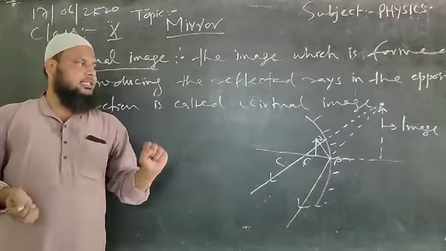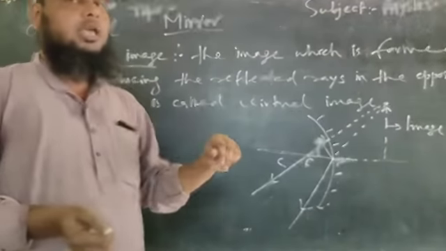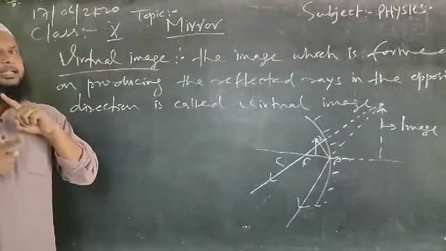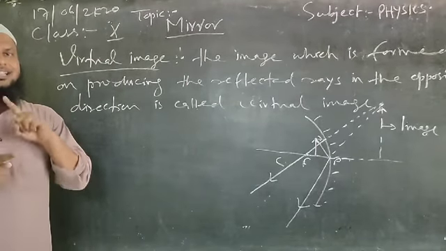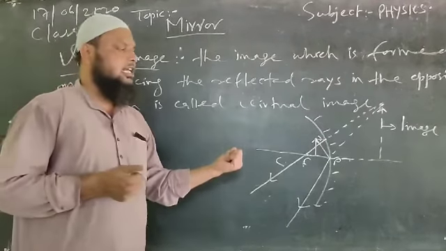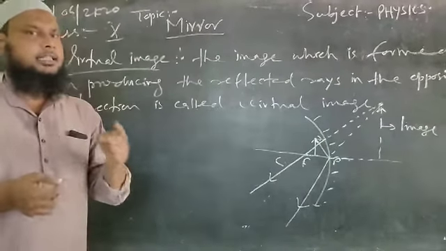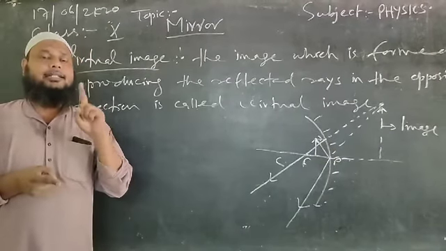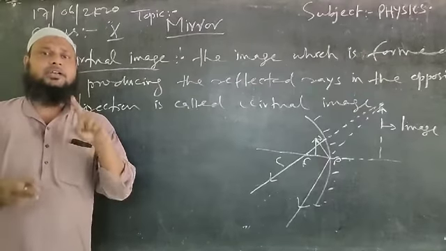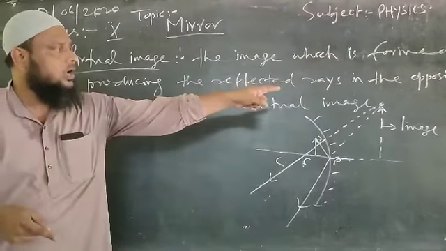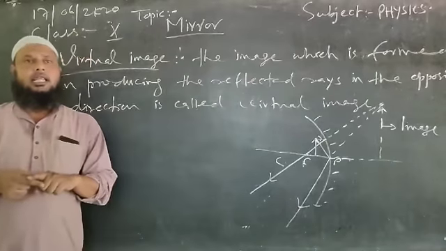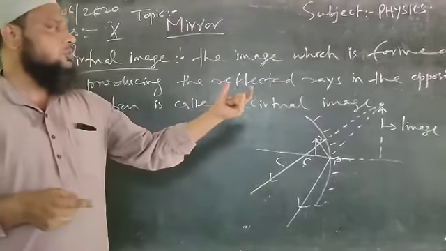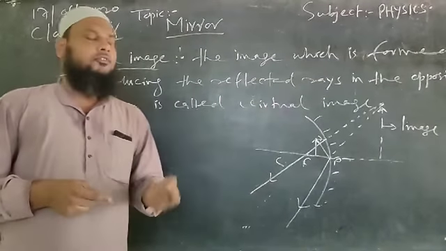Just compare these two cases, the case of real image and the case of virtual image. What you are finding? In case of real image, the reflected rays are directly intersecting each other, and then a real image is formed. Whereas in case of virtual image, the rays are not directly intersecting each other, and after reflection, we are intentionally producing those two reflected rays in the backward direction. Only then we are having the point of intersection, and just on producing that point of intersection with the principal axis, we are having the formation of image, and that image is called virtual image.